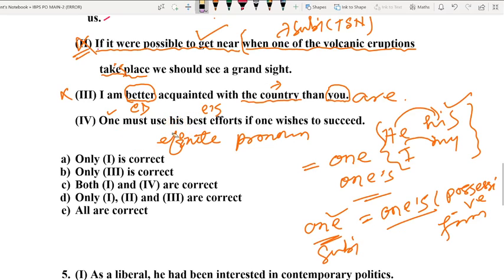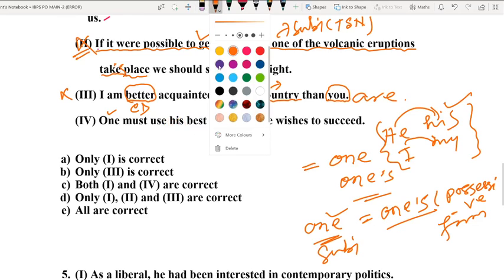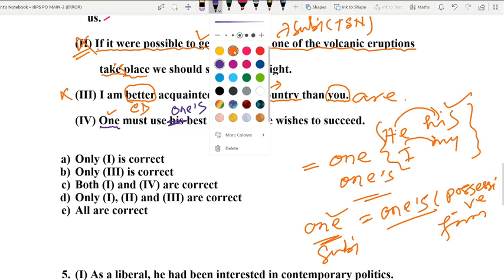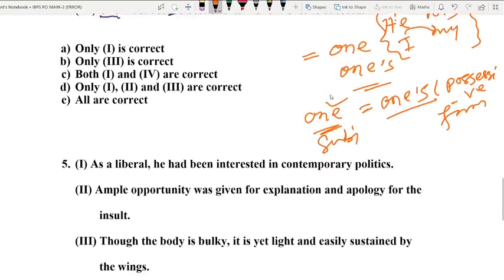Okay, so now instead of his, what should we write? I said instead of his, we must use here once. Okay, his is a possessive form of he. We don't need his here because the sentence doesn't start with he. Okay, obvious? Acha. So now let us move on to the next part, the last question of this section.